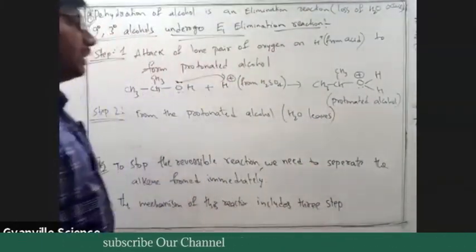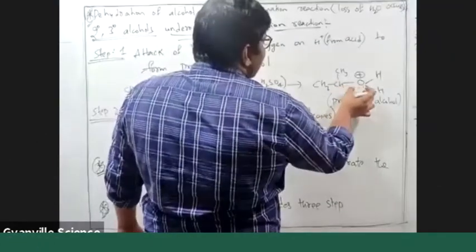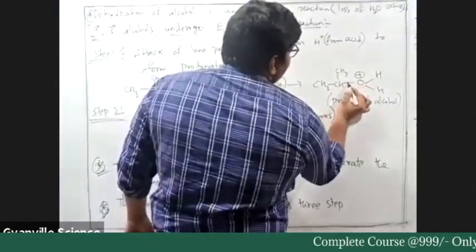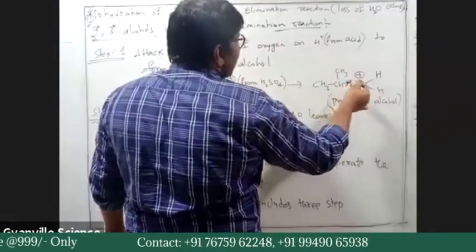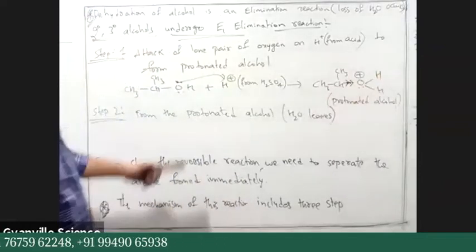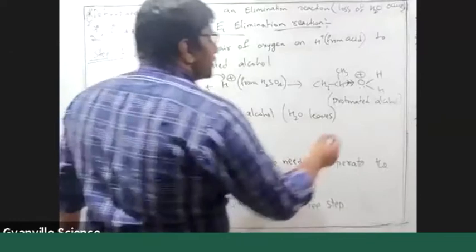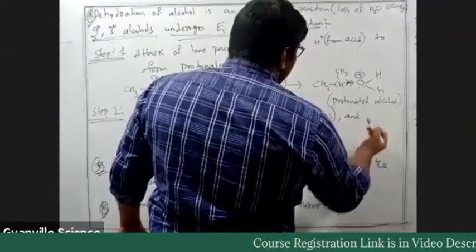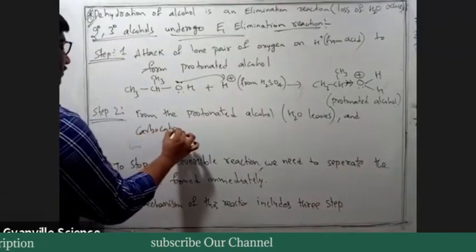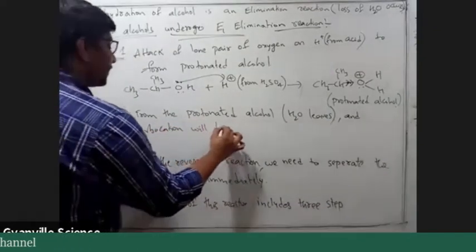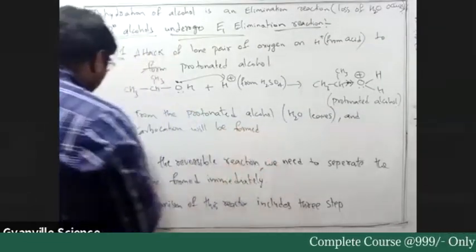As H2O is a good leaving group, you can see here oxygen has a positive charge. A carbon oxygen bond is present, so there is electron density between the carbon oxygen bond. This electron density tries to move towards oxygen, and as it is an E1 elimination, from the protonated alcohol H2O leaves and carbocation will be formed. Everyone should write your notes.